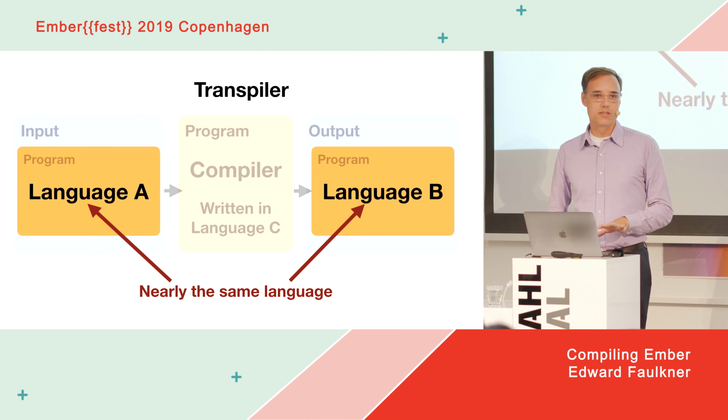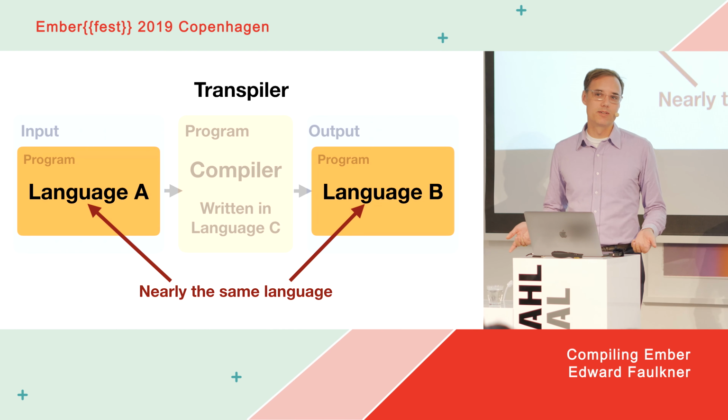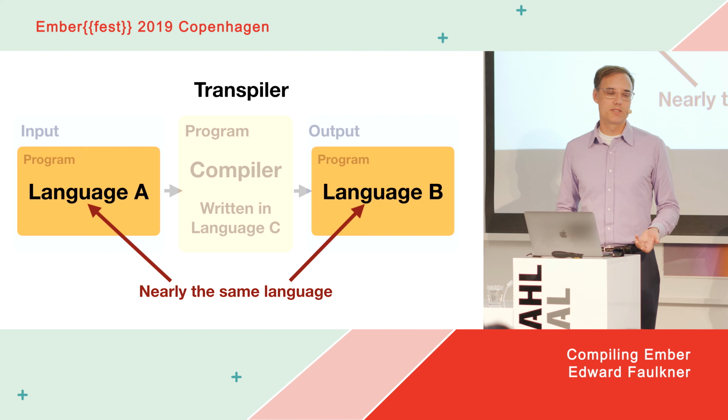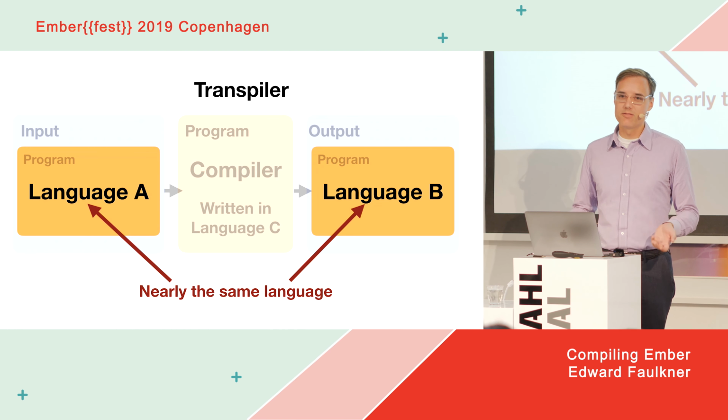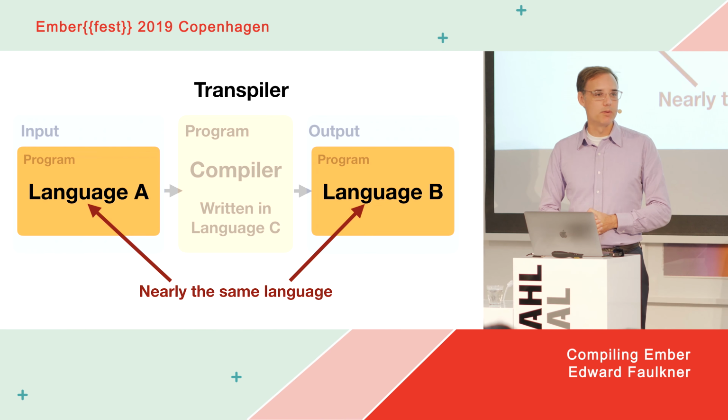All of these, I'm highlighting them mostly so you know how these terms fit with the concepts. I don't actually think the distinctions are very important and they're very subjective. Is Babel a true compiler or a transpiler? Depends on your opinion. Is ES 2019 the same language as ES5? If they're the same language, it's a transpiler. If you think of them as different languages, it's a true compiler. Not a very interesting distinction, I think. But people argue with these terms, so I think it's good to define them.